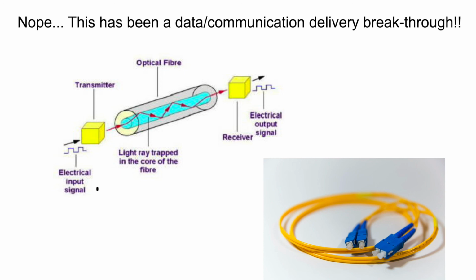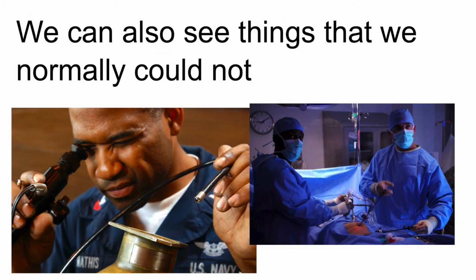The reason that we like to use these fiber optic lines is that they move at the speed of light in glass or plastic, whatever is being used. They're very fast. Another application is cameras. If I can have light travel through a fiber optic line, and I have a way to view that light on the other side, I could then see things I normally can't.